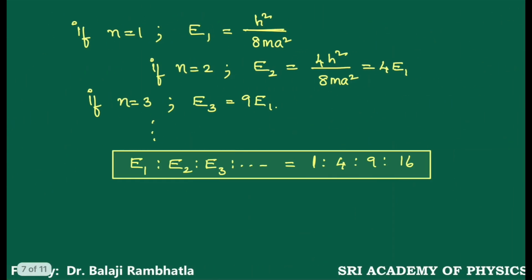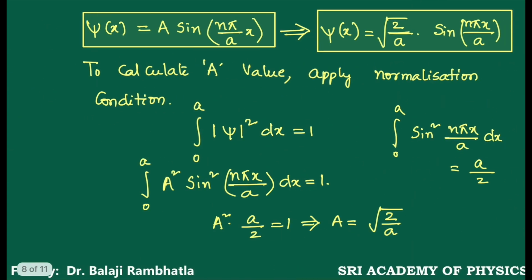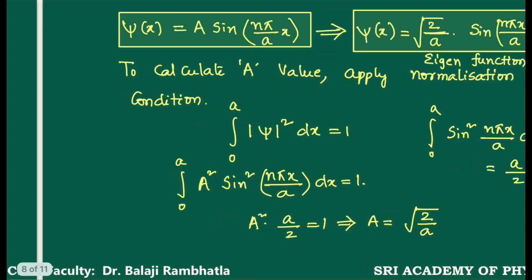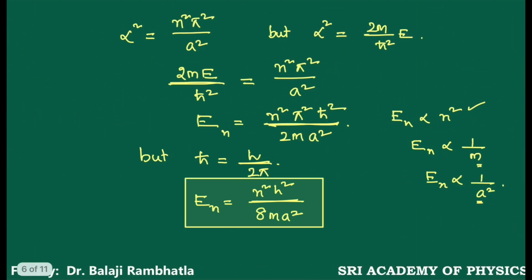This is an example that is asked in exams: obtain the eigenvalue and eigenfunction of a particle in a one-dimensional box. This is the value of A. This is the eigenfunction of a particle in a one-dimensional box. This is the eigenvalue of a particle in a one-dimensional box.